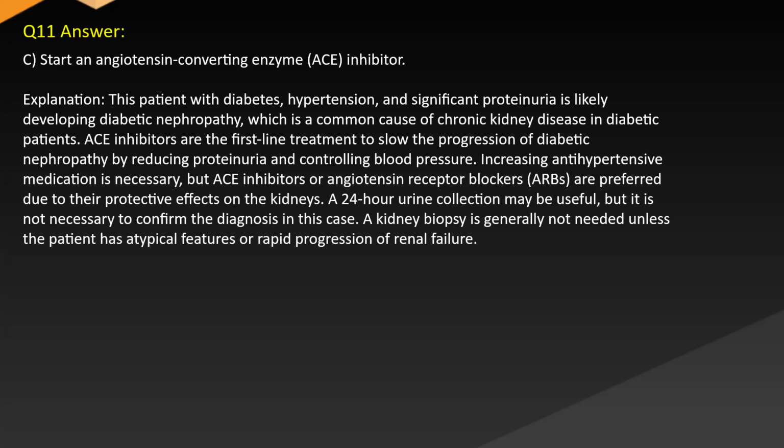Increasing antihypertensive medication is necessary, but ACE inhibitors or angiotensin receptor blockers (ARBs) are preferred due to their protective effects on the kidneys. A 24-hour urine collection may be useful, but it is not necessary to confirm the diagnosis in this case. A kidney biopsy is not needed unless the patient has atypical features or rapid progression of renal failure.